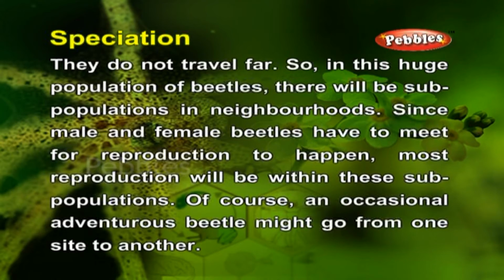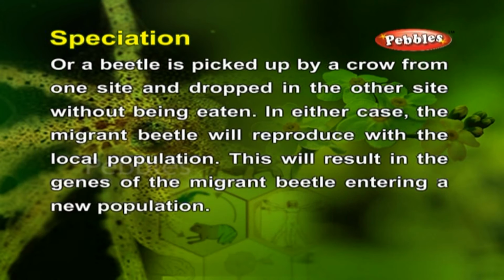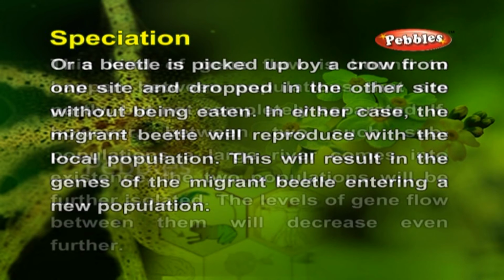Of course, an occasional adventurous beetle might go from one site to another. Or a beetle is picked up by a crow from one site and dropped in the other site without being eaten. In either case, the migrant beetle will reproduce with the local population. This will result in the genes of the migrant beetle entering a new population.